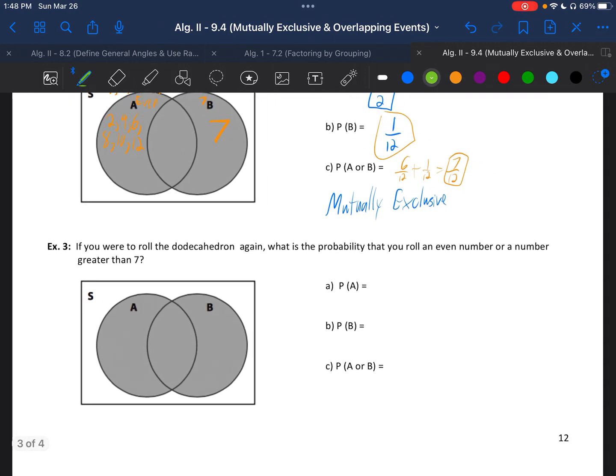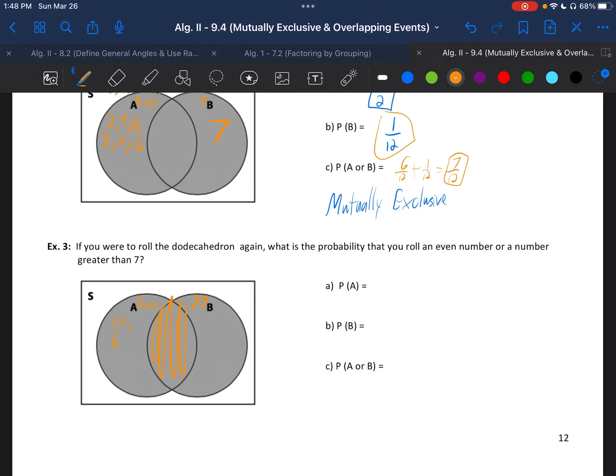Next one, if you were to roll the dodecahedron again, dodecahedron, put a word emphasis on it, what's the probability that you roll an even number or a number greater than 7? So these are the even ones, and these are the ones that are greater than 7. So even numbers 2, 4, and 6.